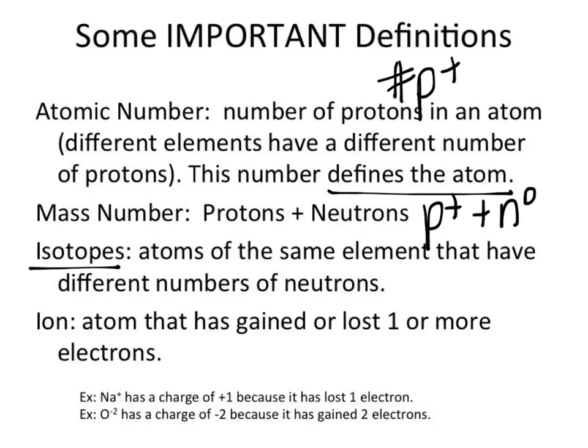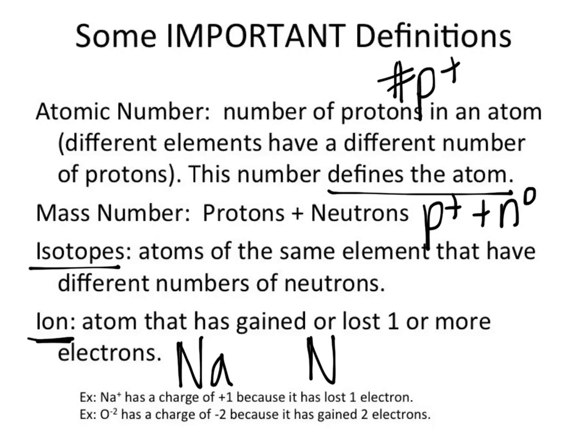And then an ion. It is one that has gained or lost one or more electrons. So, if I just said sodium, and nothing else is there, that means it is neutral. That means protons equal electrons.